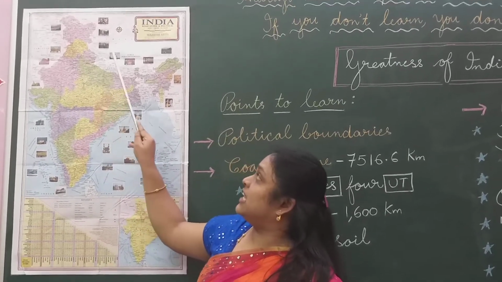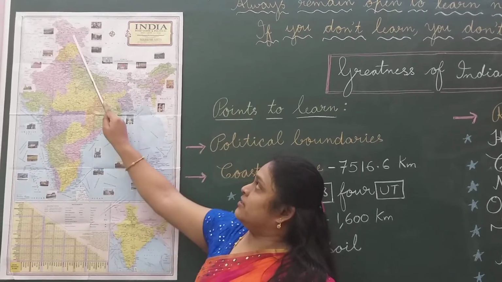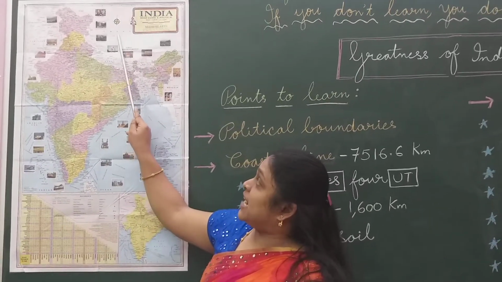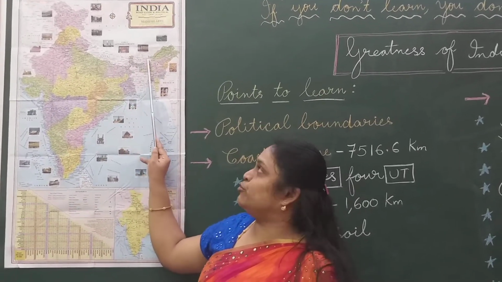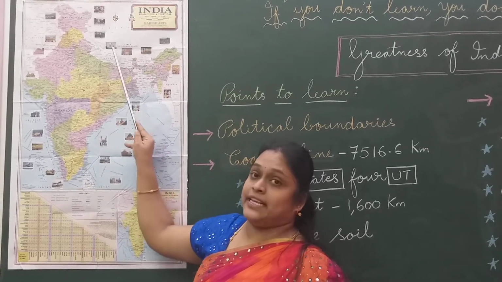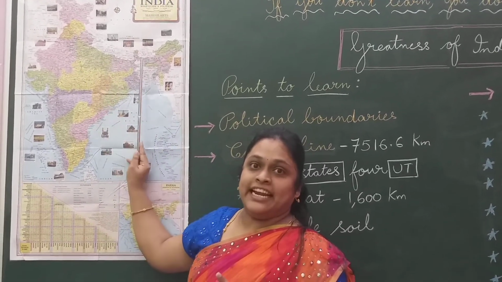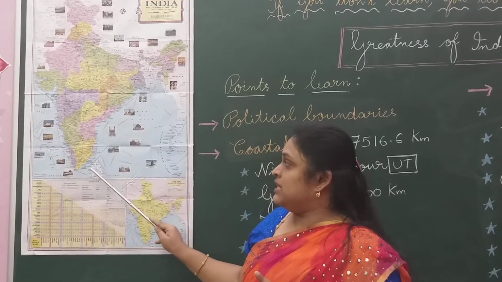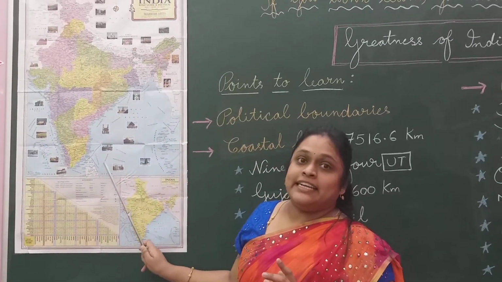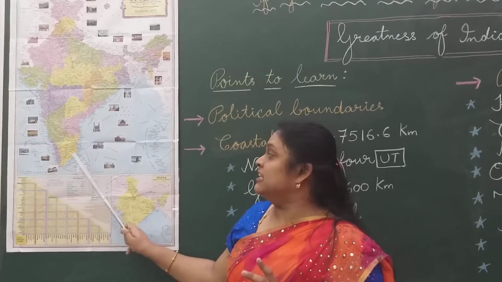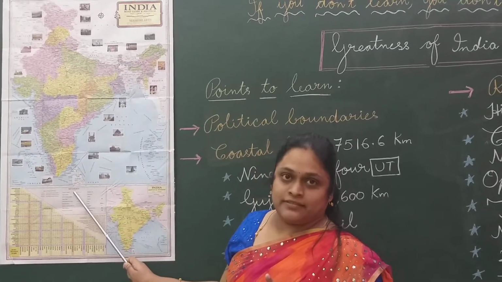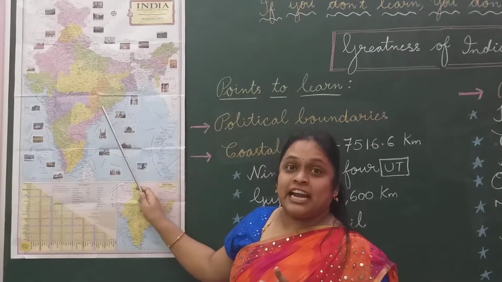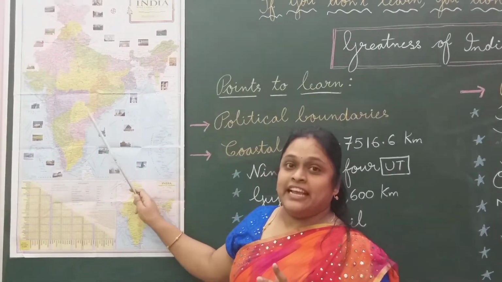And coming to the northeast direction, the north side and the east side, in between that, China, Nepal and Bhutan. These are the three countries that share their boundaries with India in the northeast direction. And coming to the south, Sri Lanka is the only country that shares its boundary with India on the south side. Okay, so how many countries are there in total? Total 5 countries share their boundaries with India.